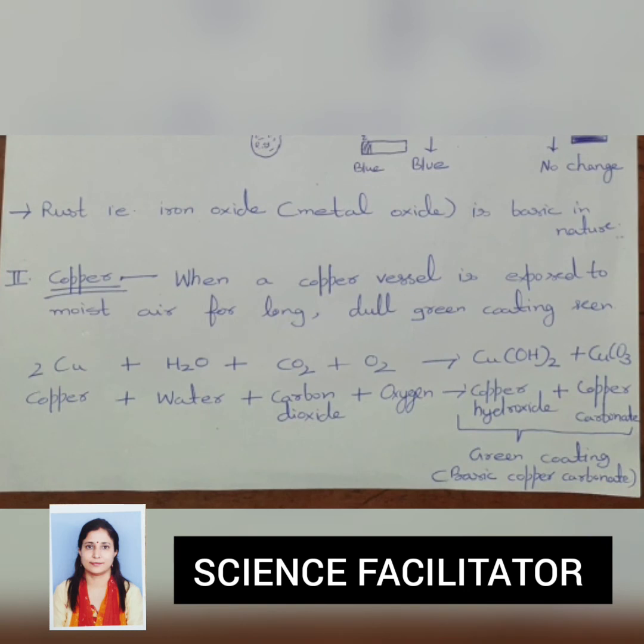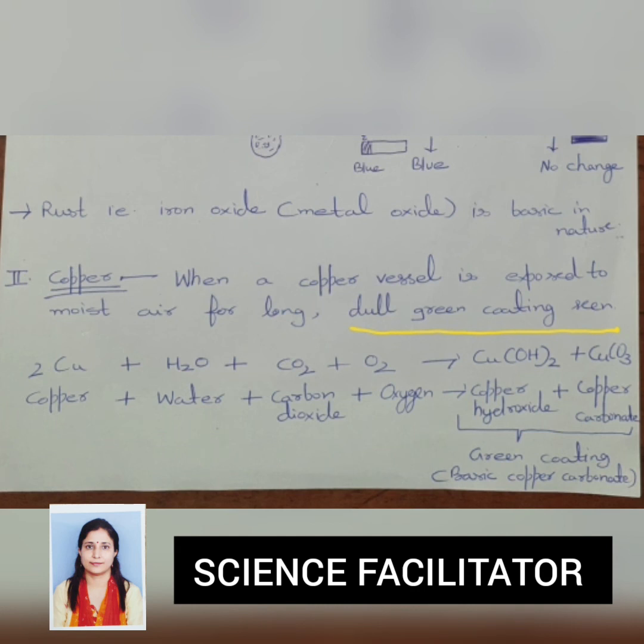On page number 47, there is a question from Paheli: Does copper also get rusted? I have seen a greenish deposit on the surface of a copper vessel. Let's answer this question. You have seen that when a copper vessel is exposed to moist air for a very long time, we see a dull green coating on the copper metal.